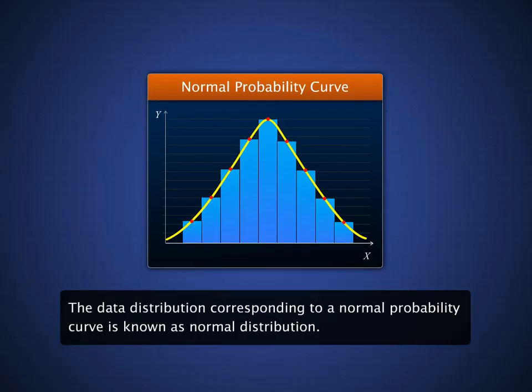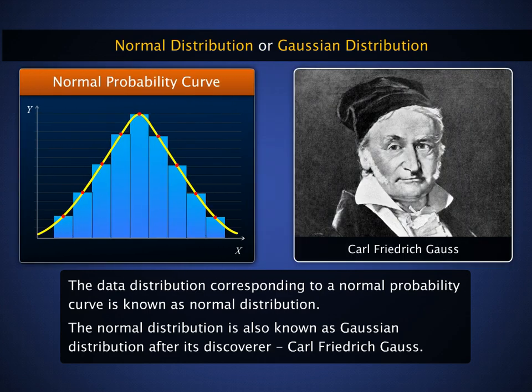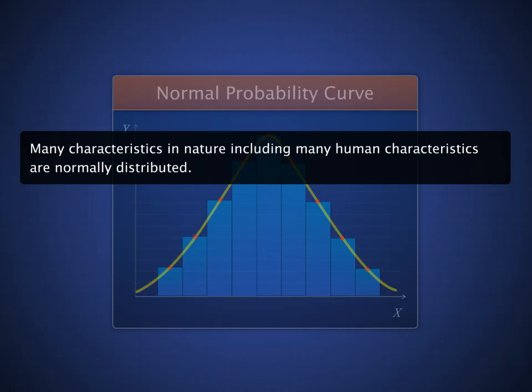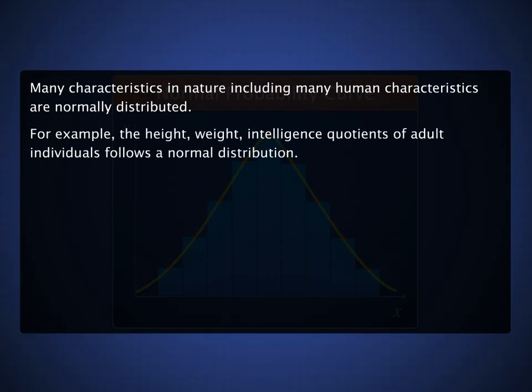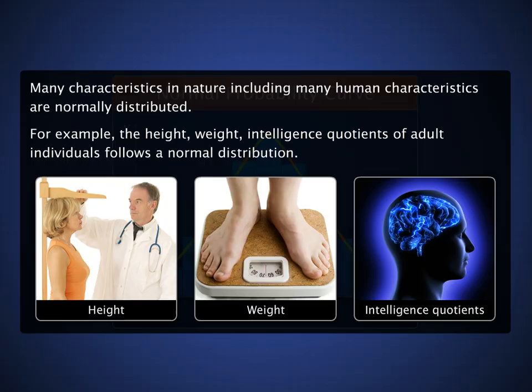The data distribution corresponding to a normal probability curve is known as normal distribution. Normal distribution is also known as Gaussian distribution after the mathematician Carl Friedrich Gauss. Many characteristics in nature, including many human characteristics, are normally distributed. For example, the height, weight, and intelligence quotients of adult individuals follow a normal distribution.